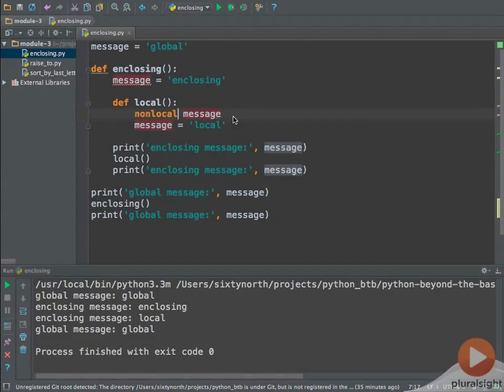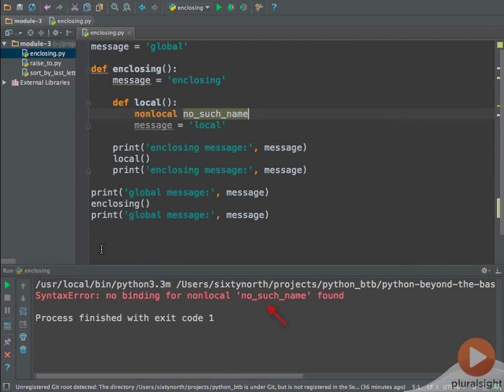You can see this if you add a call to nonlocal in our function local, which refers to a non-existent name. When you try to execute this code, Python will complain that no such name exists. Like global, nonlocal is not something you're likely to need to use a lot, but it's important to understand how to use it for those times when it's really necessary, or for when you see it used in other people's code. To really drive it home, let's create a more practical example that uses nonlocal.